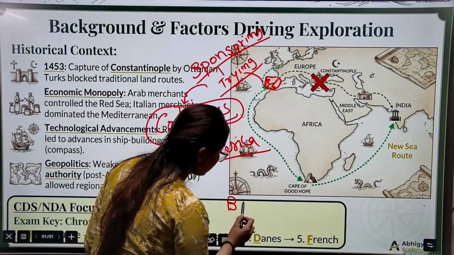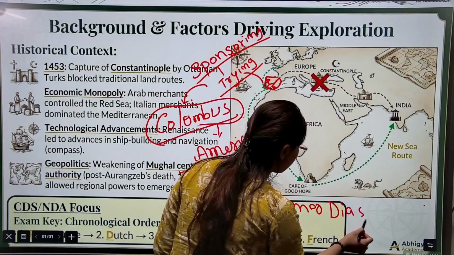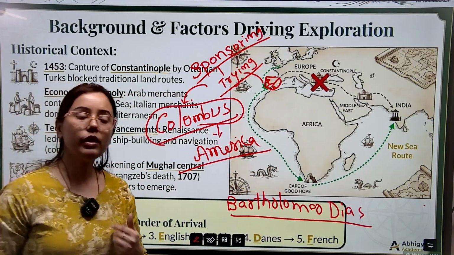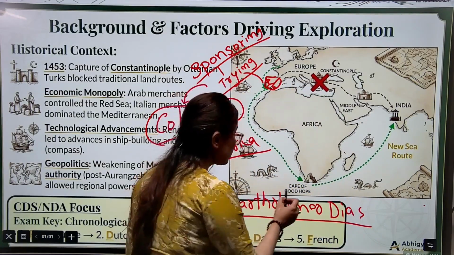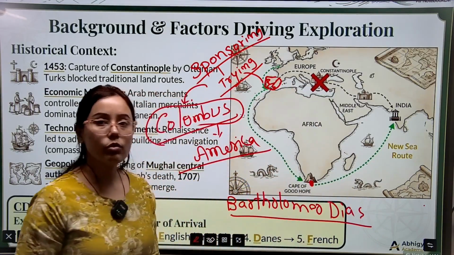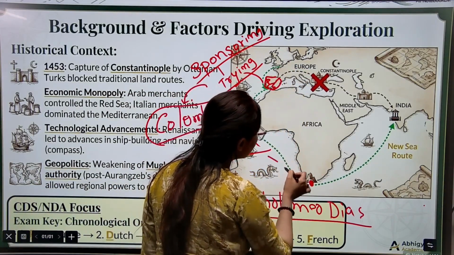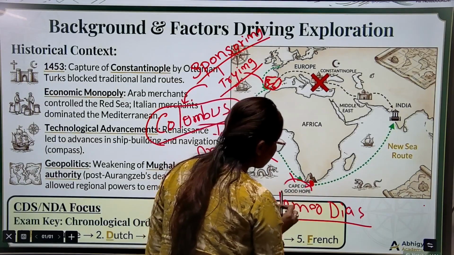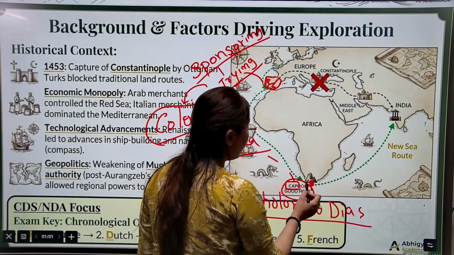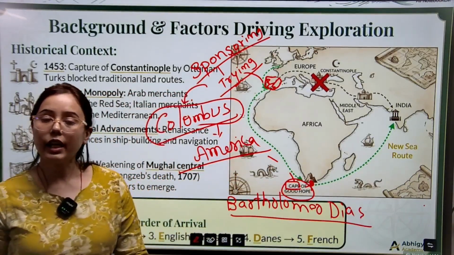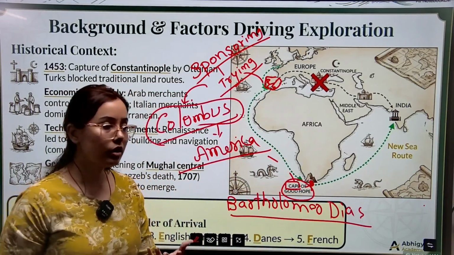Another person will come now. The name of that person was Bartholomew Diaz. He will also try his best to search for some new sea routes that will connect India. This is your African continent, and this is your Europe. From here, this person will come to this point, and this point is called the Cape of Good Hope. This southern tip is called the Cape, and the name of this region is the Cape of Good Hope. This person came till this region, but he could not come forward.